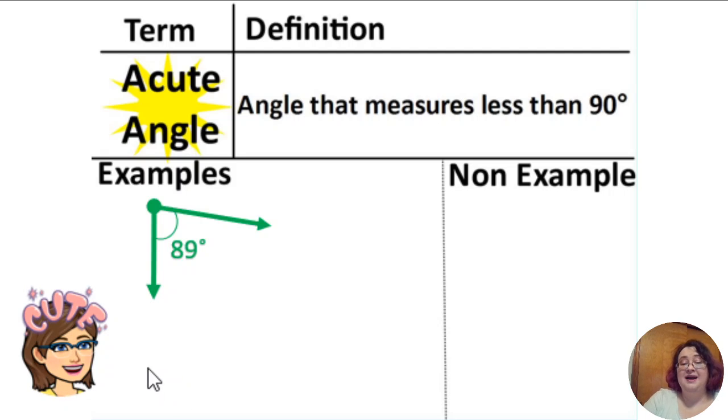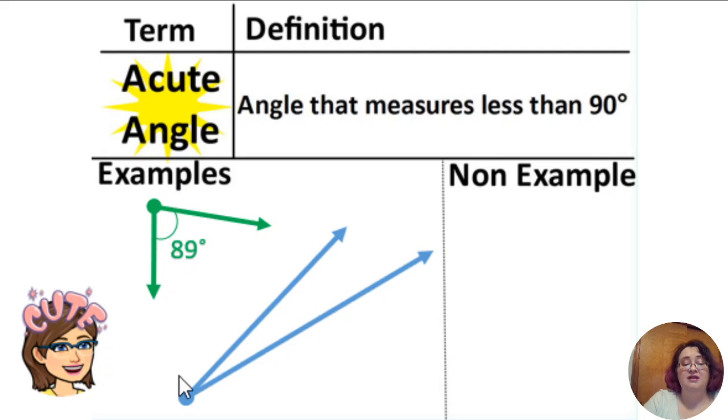So now keep in mind, it doesn't matter the size of the rays. The rays themselves could be pretty long. What you're looking at is the angle inside. So we see this one's definitely way less than 90, so that's an acute angle. If it is 90 degrees, it's not an acute angle. Or if it's more than 90 degrees, that's the one we're going to talk about next.